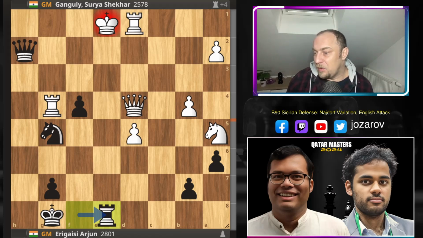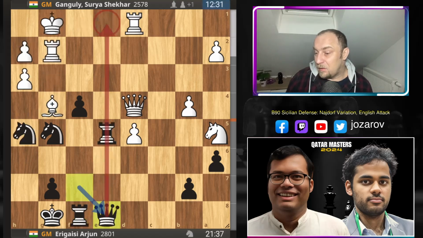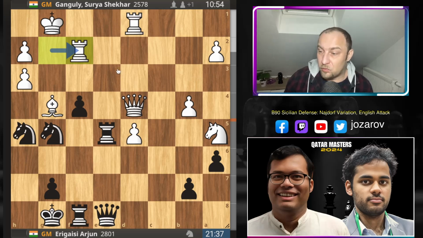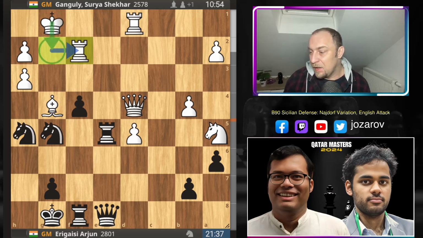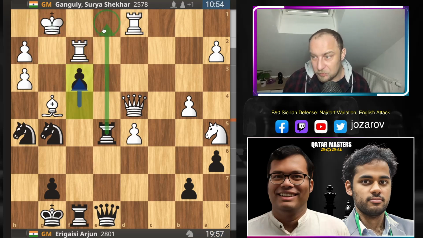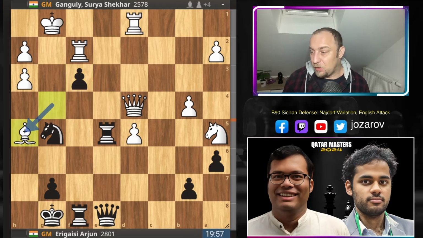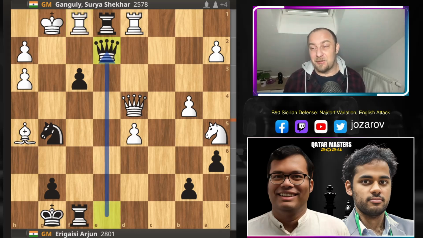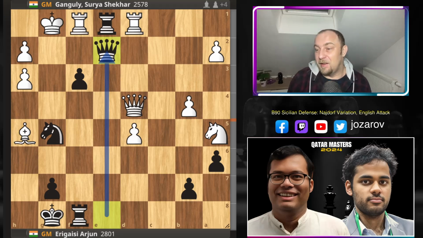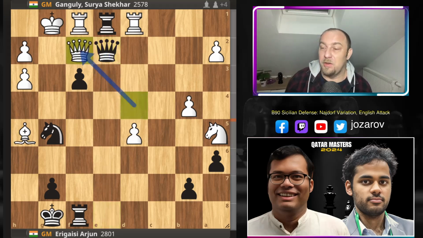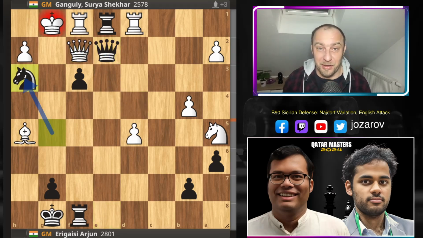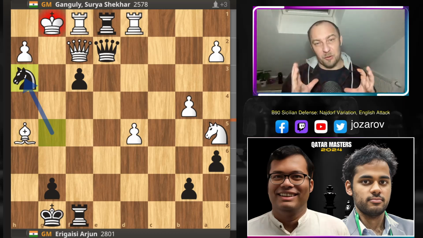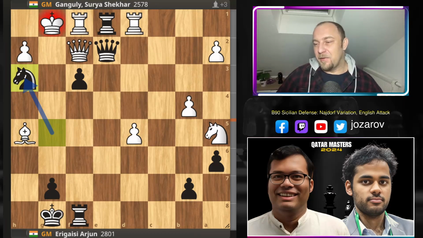So after queen to e8, that's why here rook to f2, trying to create some breathing space for the king. But now f3, again Arjun is threatening the move rook to e1. What should you do? Again, if you play bishop to h5, again the same concept. You're trying maybe to cover. Seems tempting, but now look at this. There is this tricky idea. Queen to e2, and you cannot even cover with queen to f2 here, because you get knight to h3. As I said, really beautiful harmony here by Arjun Erigaisi.